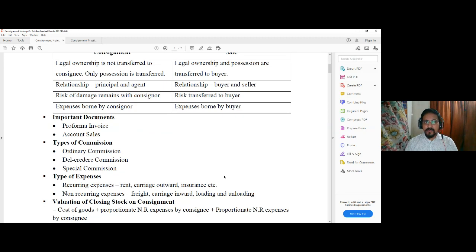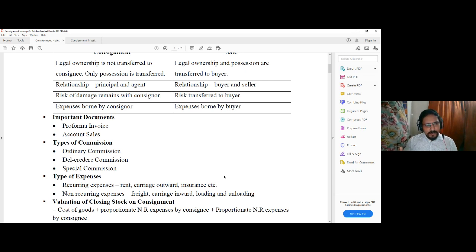Now since the ownership of the goods is with the consignor, certainly the onus of the bad debt loss is on the consignor. But the consignor is not a local person in that new market. The consignee is the local person, so he will be in an advantageous position to collect the credit sale proceeds.